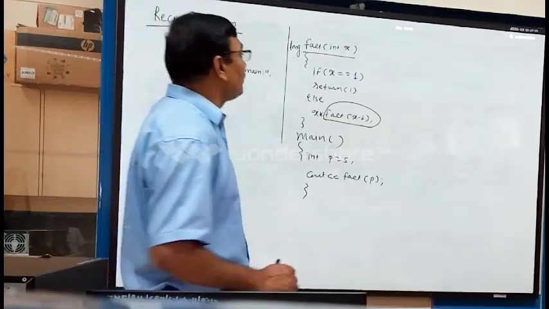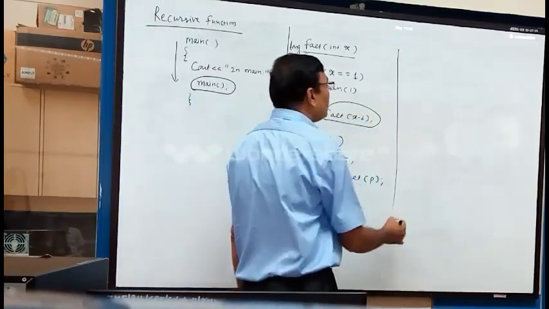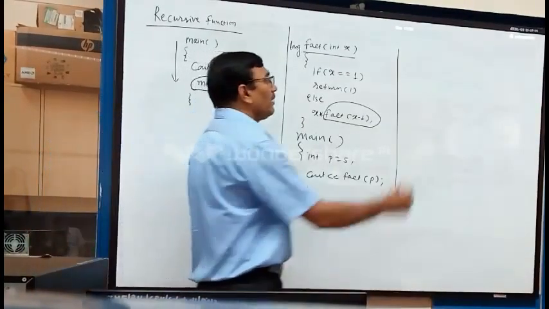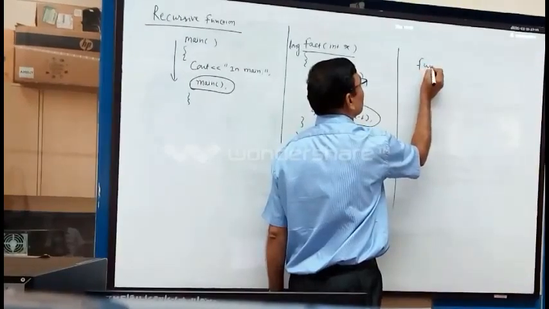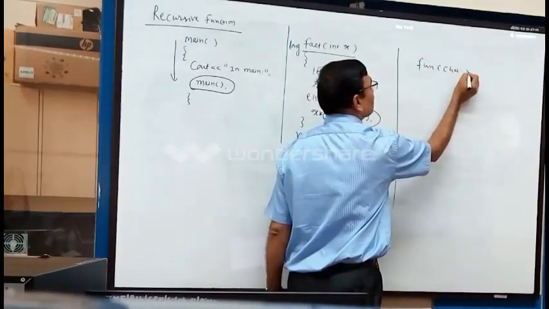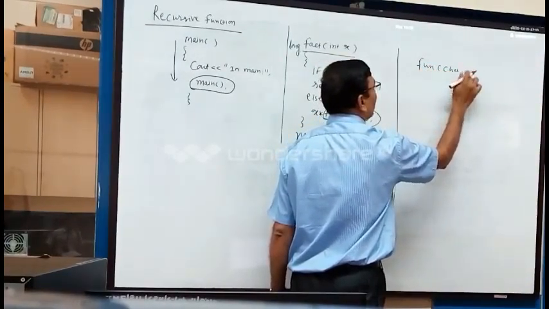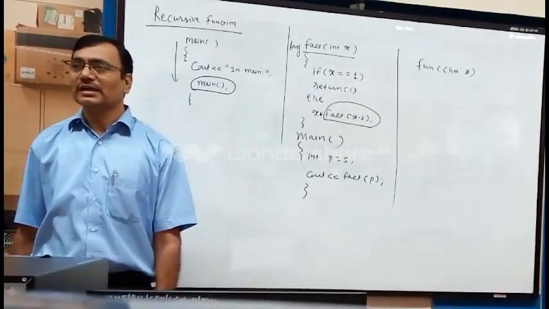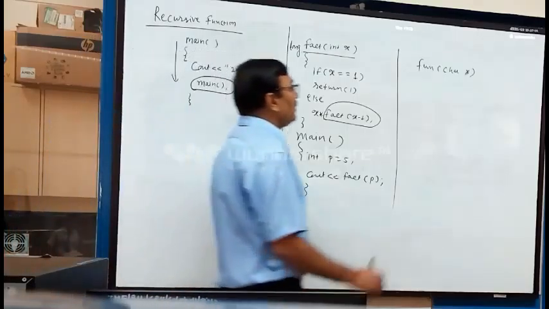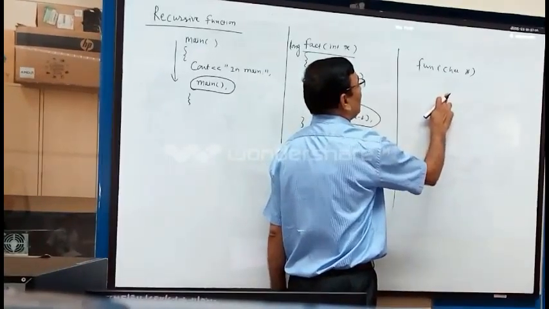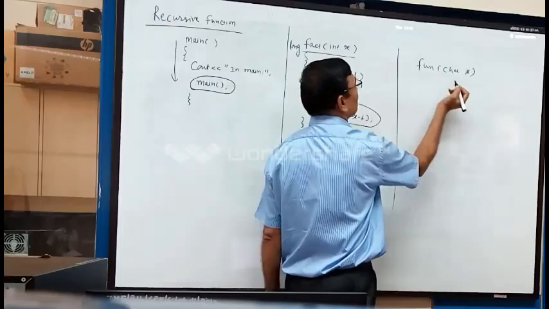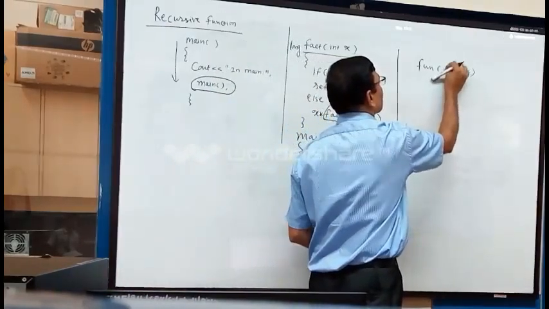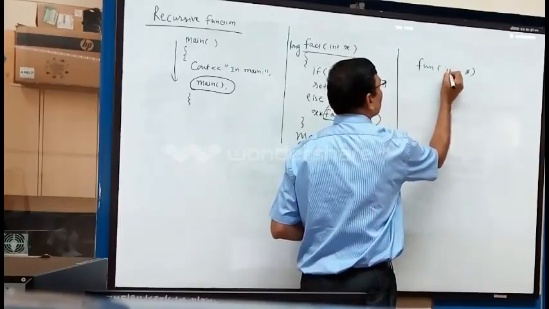What is the way in which function overloading works? What are the promotion rules? Suppose I have a function fun with char x. Now I change it, and another function fun with int x.